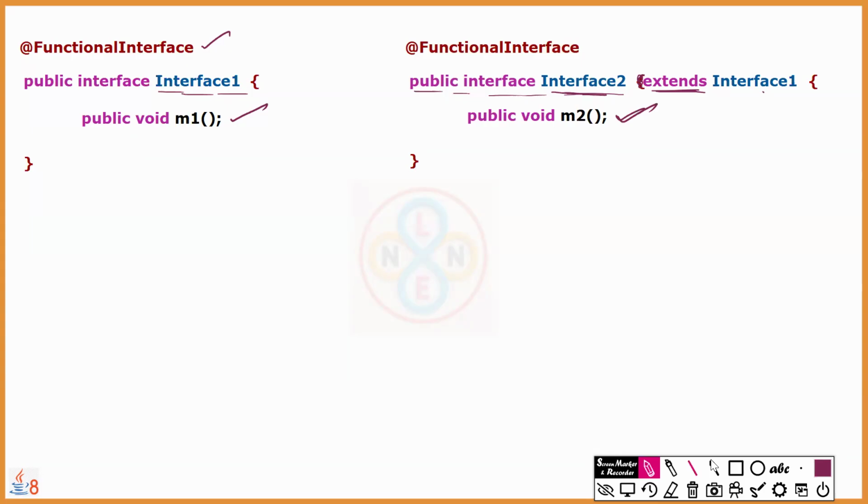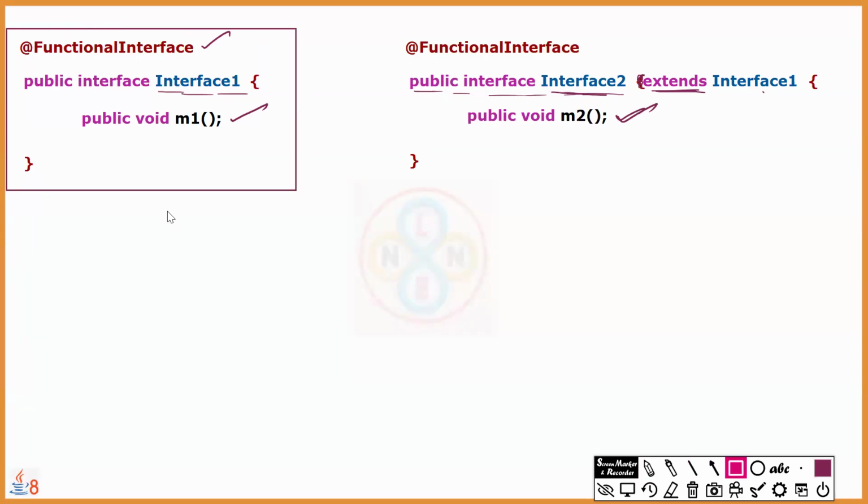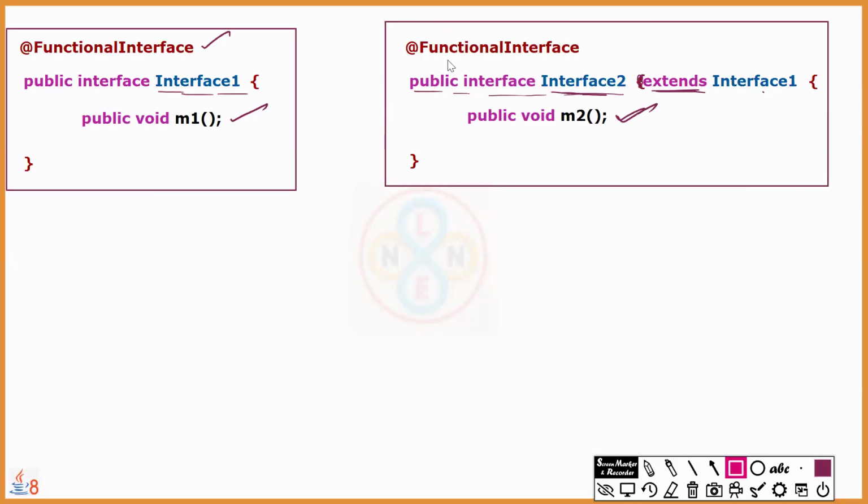Now syntactically, interface 1, correct or incorrect? It's correct. Interface 2 along with function interface representation, correct or incorrect? Please think. So this syntax is incorrect. Why? Because with inheritance, parent interface methods are available to the child.